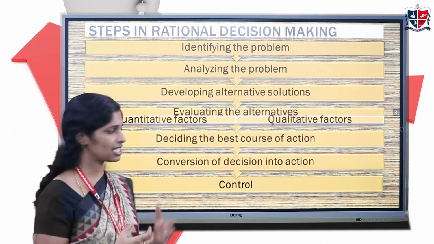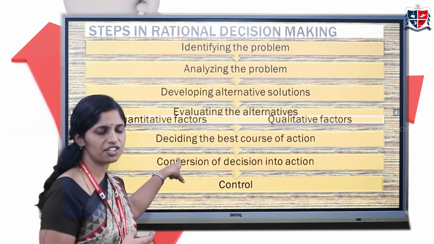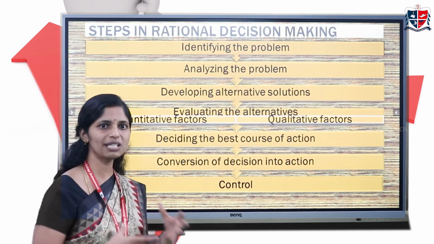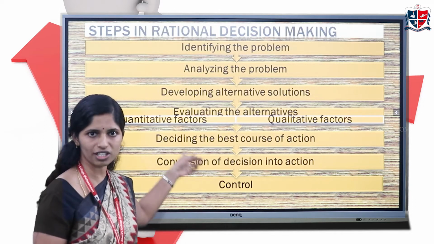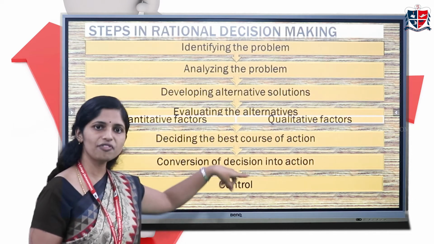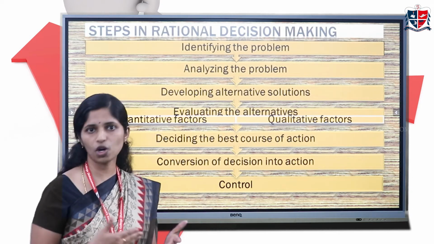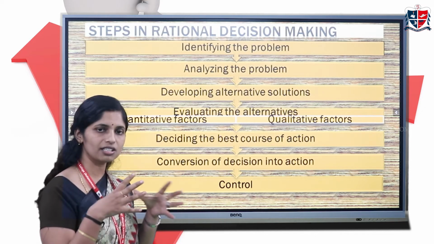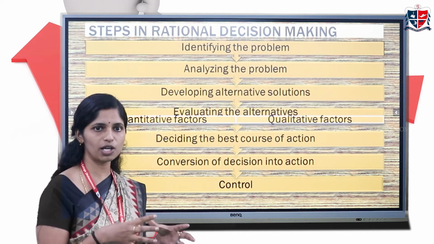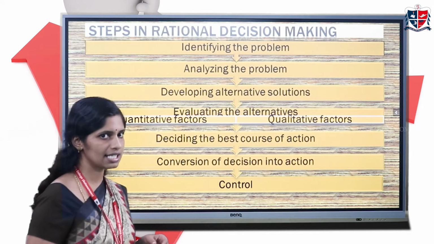There are many factors. It can be quantitative or qualitative in nature. Quantitative factors are those which can be measured. For example, the time involved, the cost involved, those are quantitative factors. Qualitative factors are those which cannot be measured, like industrial relations, employee relations, etc. So the alternatives have to be evaluated based on these factors which affect the decision.